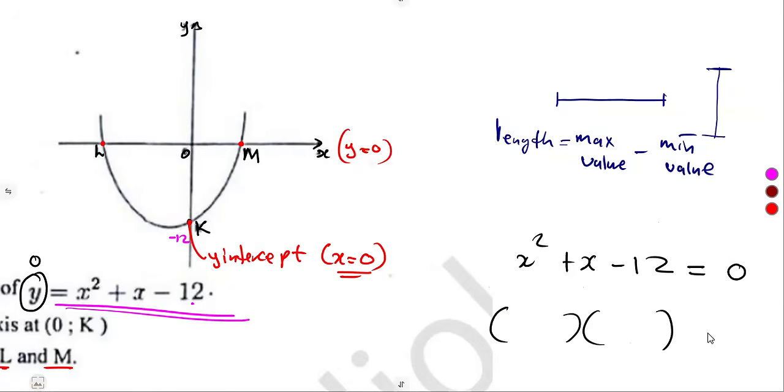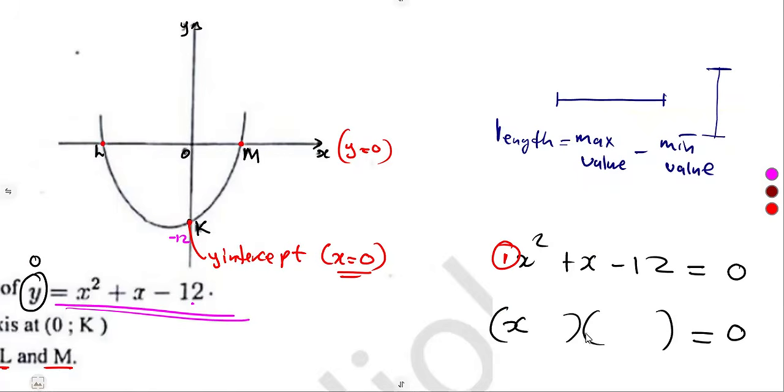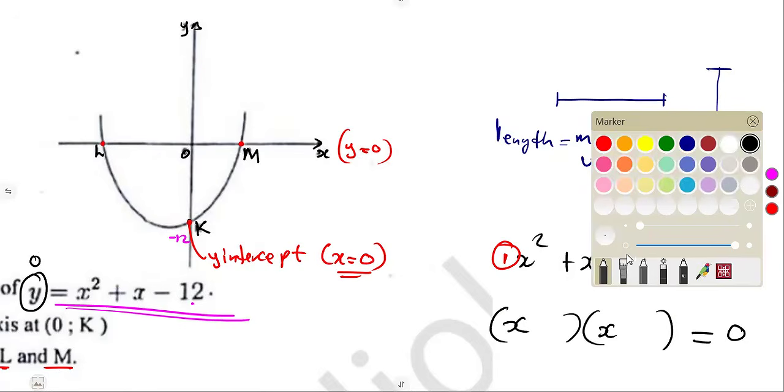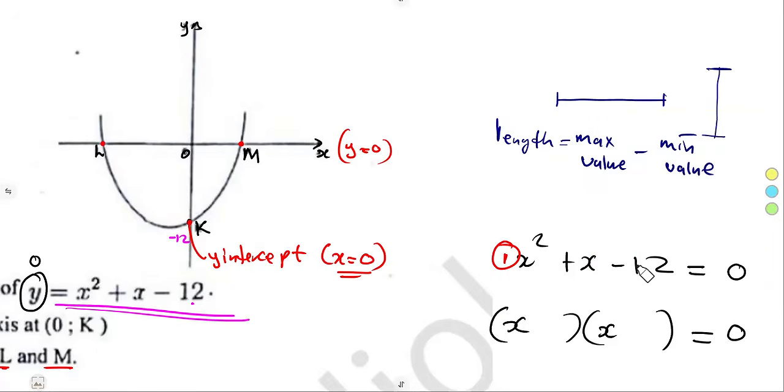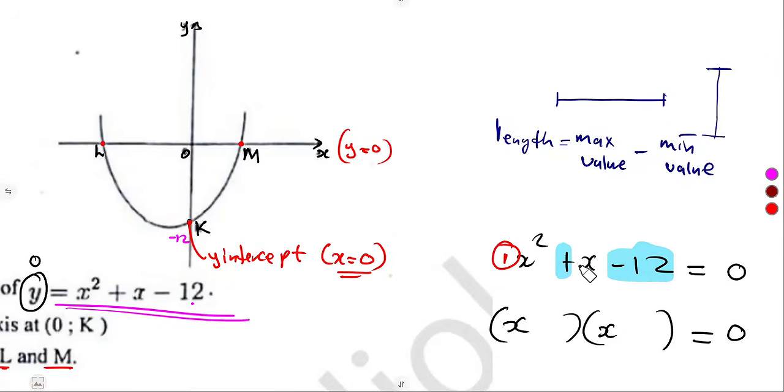From your factorization, remember, I said if the coefficient of x squared is 1, you just put x and x in the brackets, so that x times x gives x squared. Then for these two here, you have to figure it out from what? From the constant, minus 12. We need the factors of minus 12.